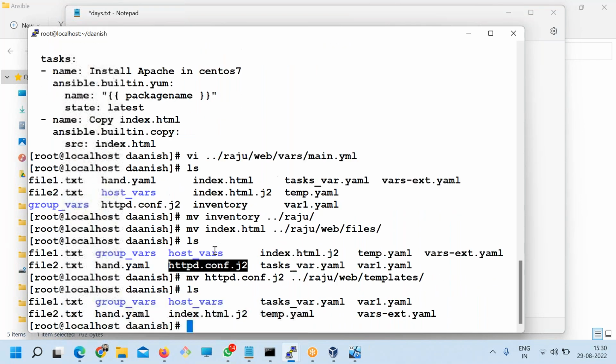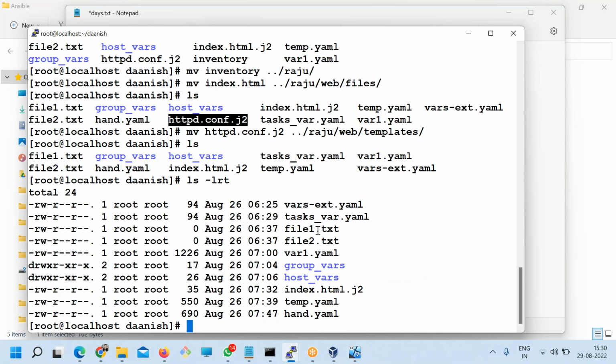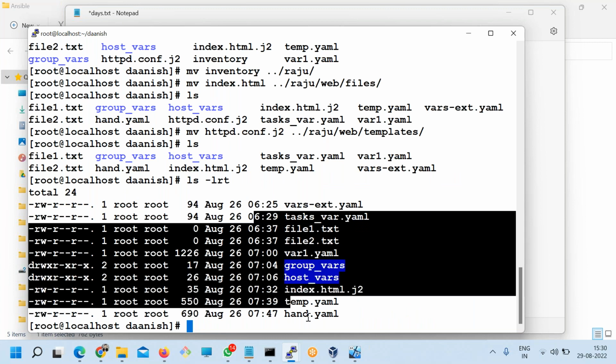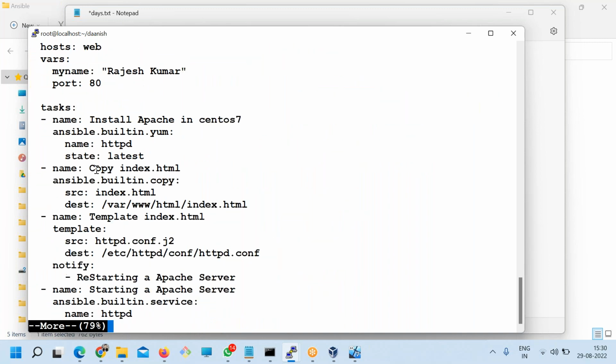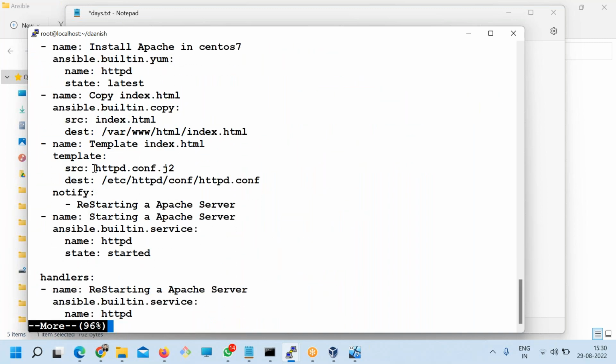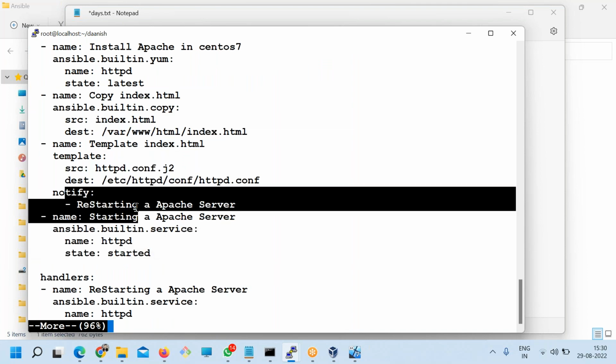So what was the task I created last time? I think I created this task only. So this is the task. Here you have a template: file operations for this, template operations for this, handler operations also. Wonderful.